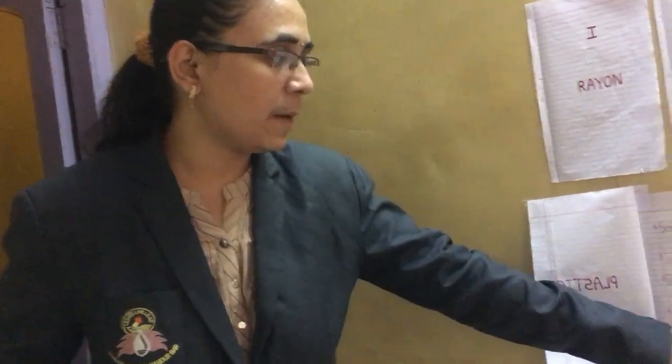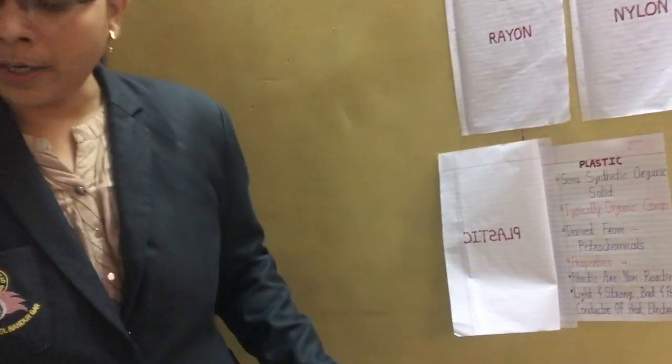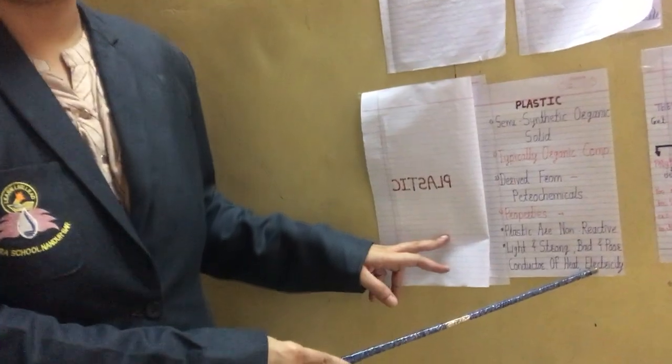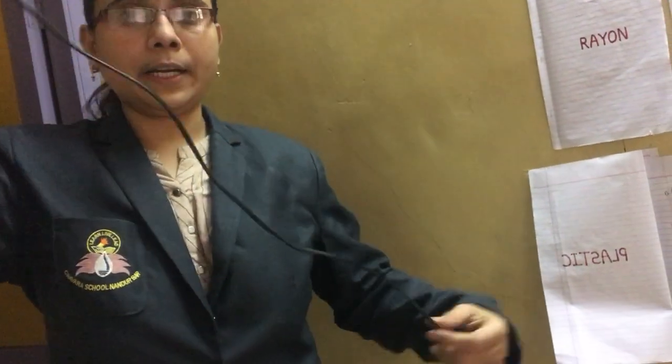And next, plastic is a poor conductor of electricity. So this is an electric wire. If we observe each and every electric wire, the covering of that wire is made up of plastic. Why? Because plastic will not allow electricity to pass.